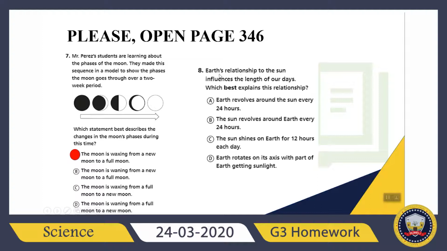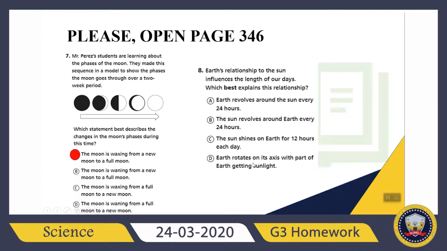What about question 8? It says Earth's relationship to the sun influences the length of our days. Which best explains this relationship? It says Earth revolves around the sun every 24 hours. The sun revolves around Earth every 24 hours. The sun shines on Earth for 12 hours each day.